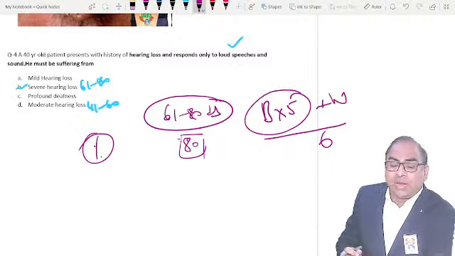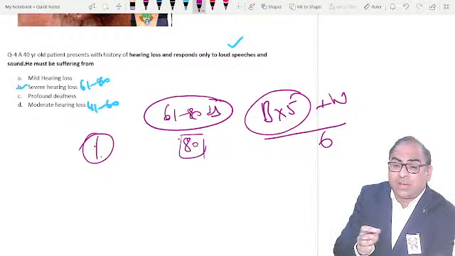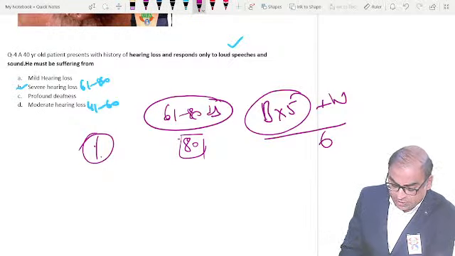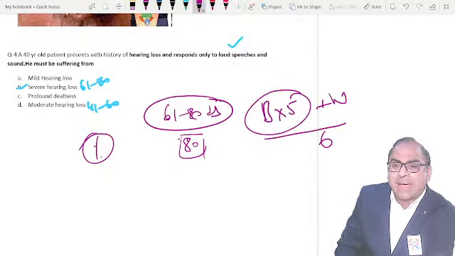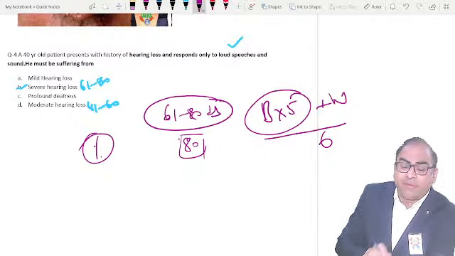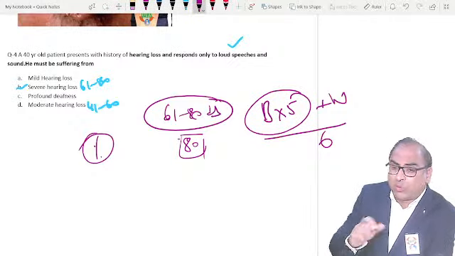it should be around 80, if both ears are the same. Now the examiner is giving you both ears the same, so we can simplify this MCQ. One of the students is saying besides, option severe was more than 80%. Yeah, if it is severe, it will be more than 70 to 80%, beta. Clear? So we can go with that formula.